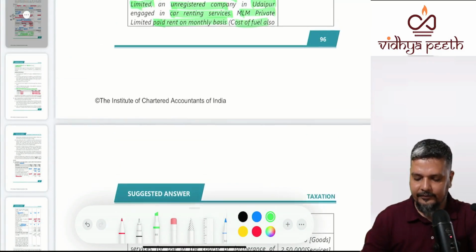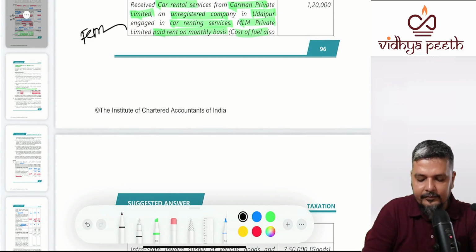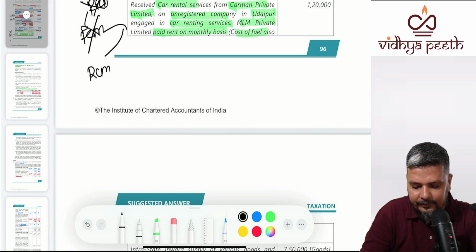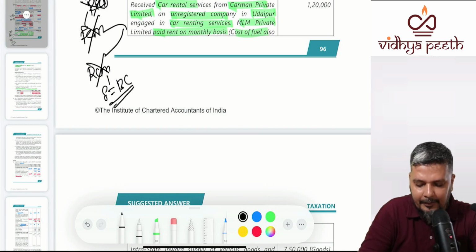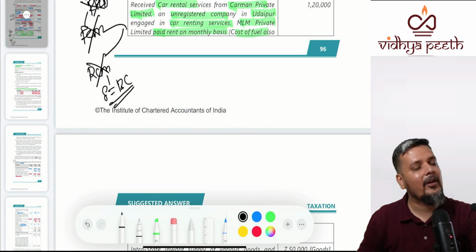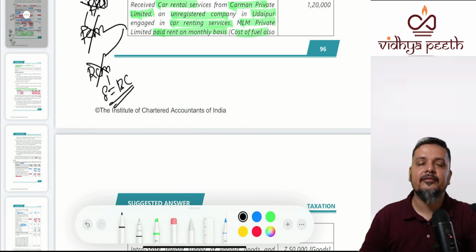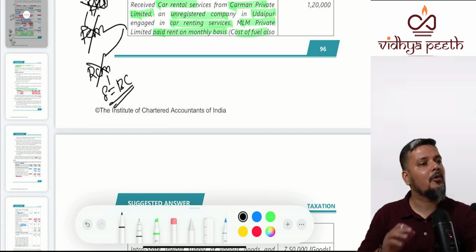Now first thing, whether the supplier will charge under FCM. No. Why? He is not registered. Whether RCM will be applicable. No. Why? Supplier is a body corporate. Here the supplier is not registered, so he will not charge GST, and RCM will also not come because the supplier is a body corporate. So no FCM, no RCM, no GST.